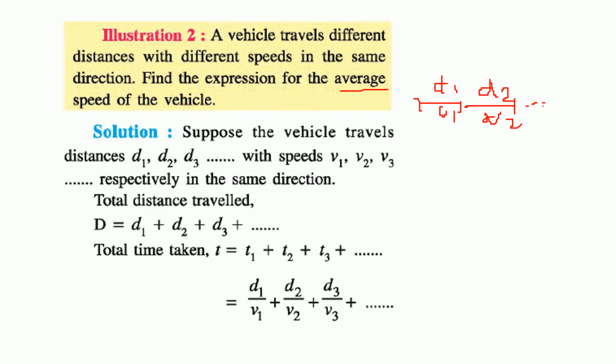Now what will be the total distance? d1 plus d2 till dn. So d1 plus d2, d3 and dn. We don't know the distance, so we go up to dn. Total time, here t1, here t2, till time tn.